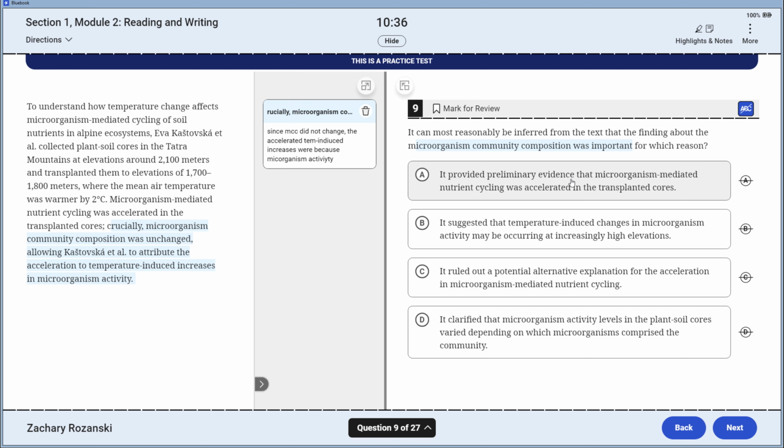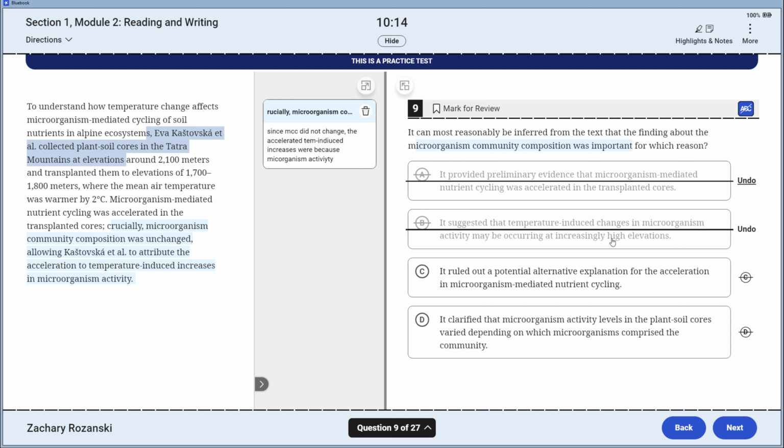No, it provided preliminary evidence that microorganism-mediated cycling was accelerated in the transplanted cores. We knew that was happening, to understand how temperatures. So this wasn't preliminary evidence. They already knew that it was happening. On to B. It suggested that temperature-induced changes in microorganisms may be occurring at increasingly high elevations. I don't have any evidence to support that.